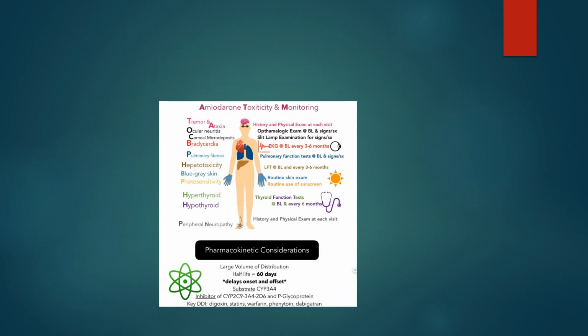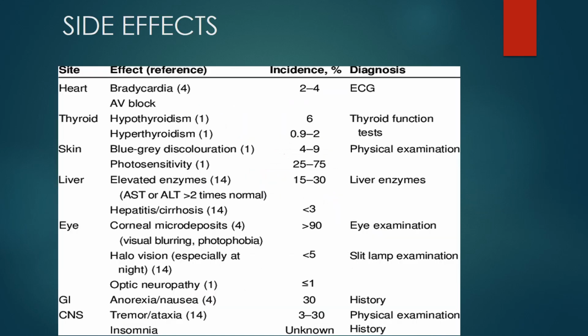Moving to the next, this is again the same. So here also at the level of the heart, bradycardia, heart block; thyroid, hypo or hyper; skin, blue-gray, photosensitivity; liver, elevated enzymes. You can see AST or ALT is more than 2 times normal. We can also see hepatitis and cirrhosis. We have seen blurring, photophobia, halo vision, optic neuropathy; GI, anorexia, nausea; tremor, ataxia, insomnia.